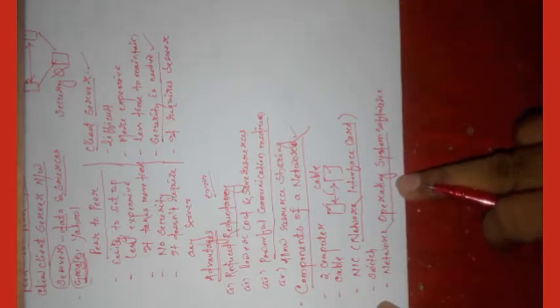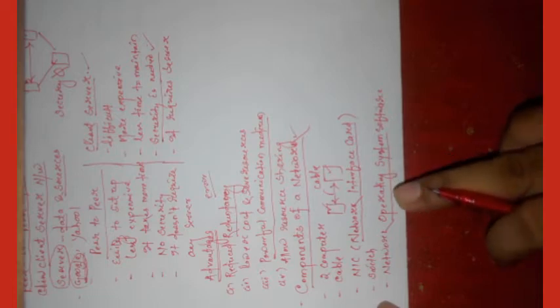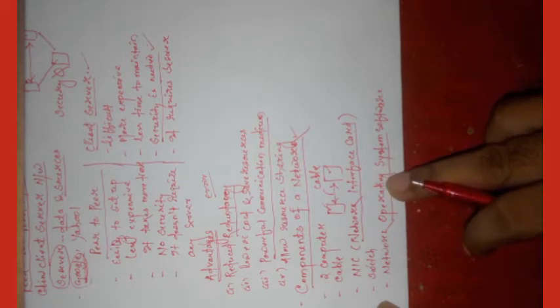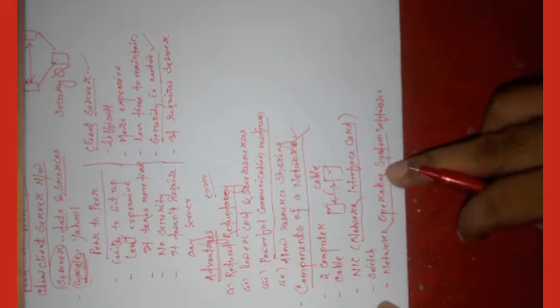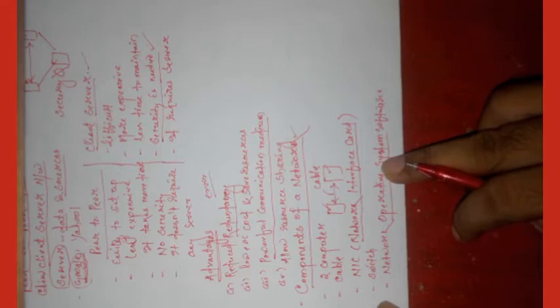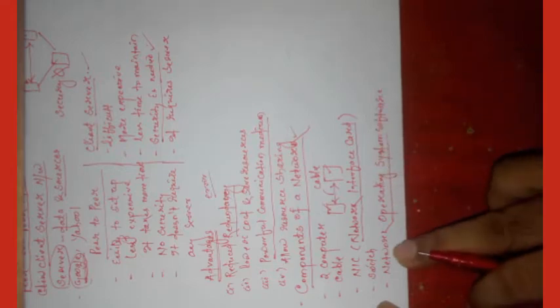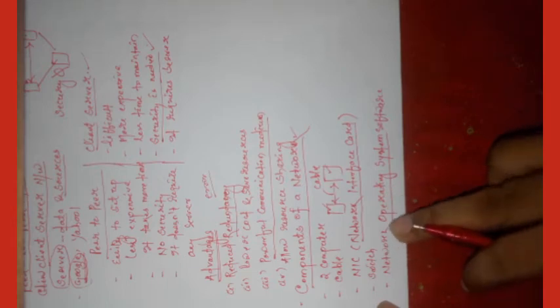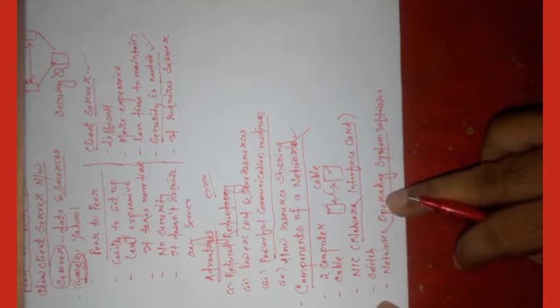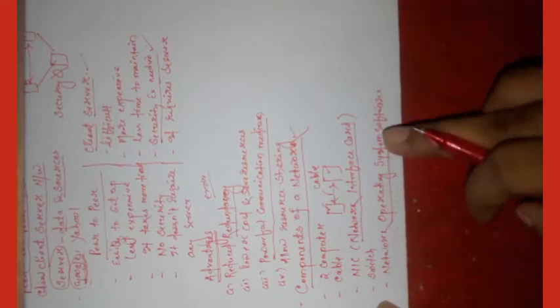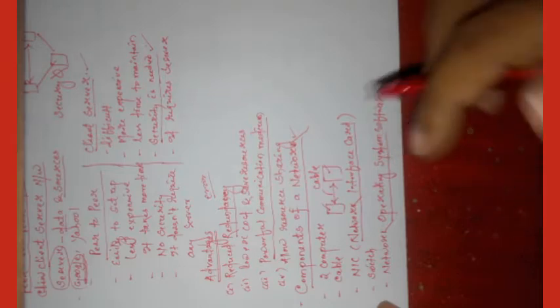Operating system is software to interlink between user and computer. If an operating system is not installed on your computer, then your computer cannot run. That's why an operating system is needed. What is a network operating system? If a network operating system is not installed, then your computer doesn't support network. That's why a network operating system is installed.